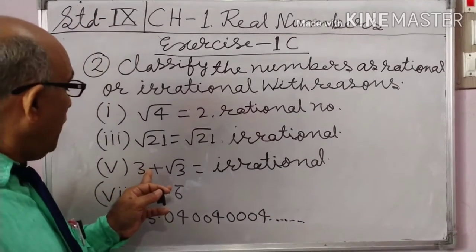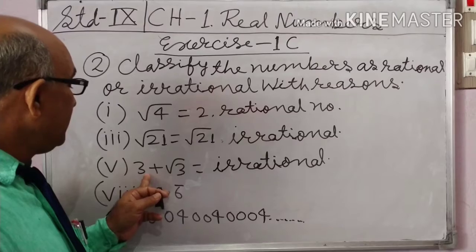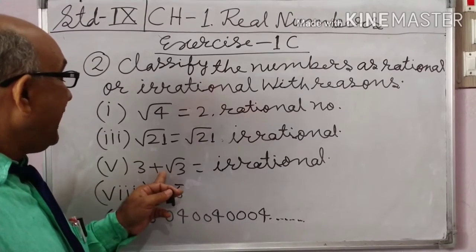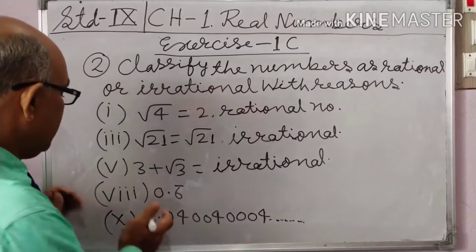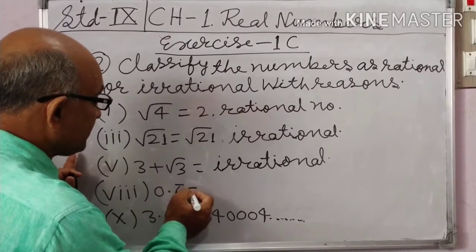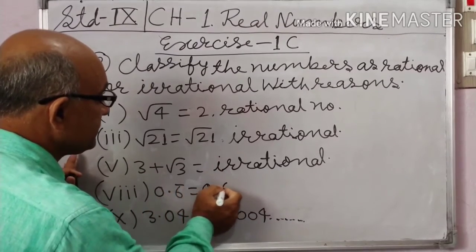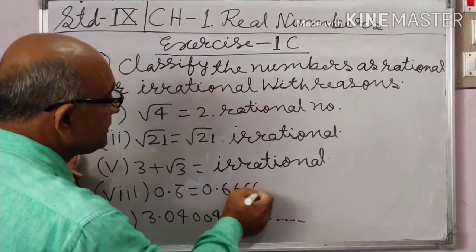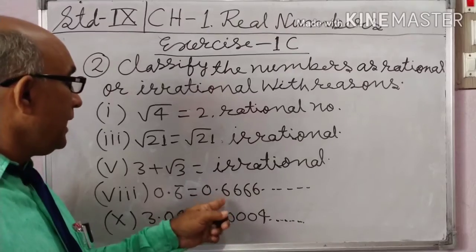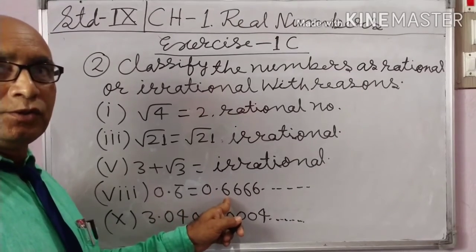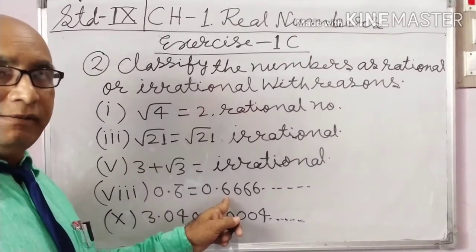Reason: sum of irrational and irrational is irrational. Here 0.6666 dot, it is a repeating number. So a repeating number is not irrational.